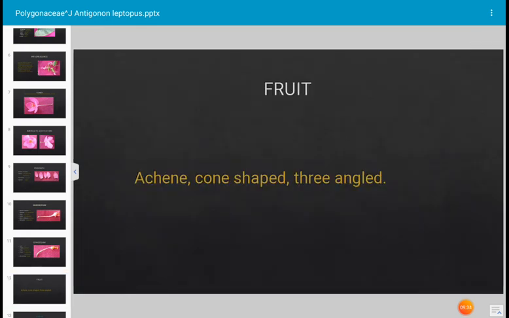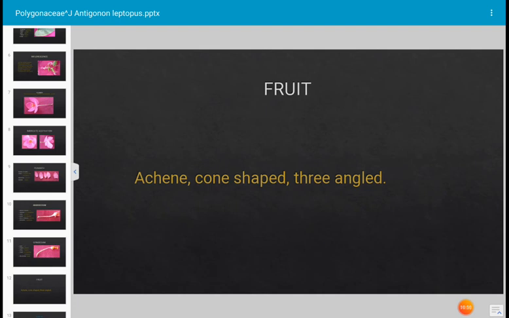This is the fruit of Antigonon leptopus, family Polygonaceae. It is an achene type. This fruit is cone shaped and 3-angled. What is achene? It is a simple dry indehiscent fruit with thin pericarp.